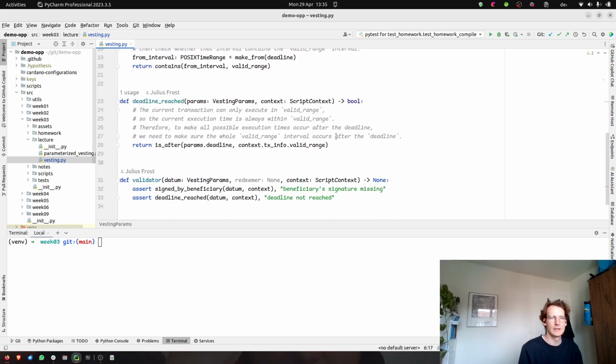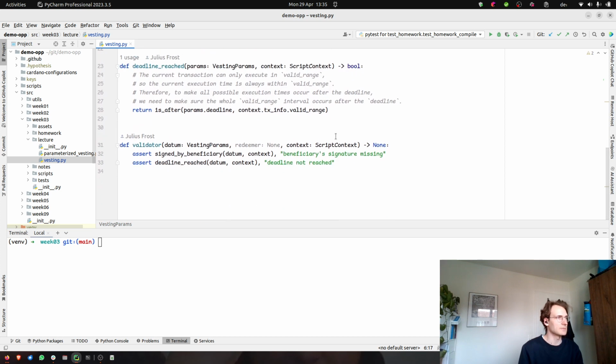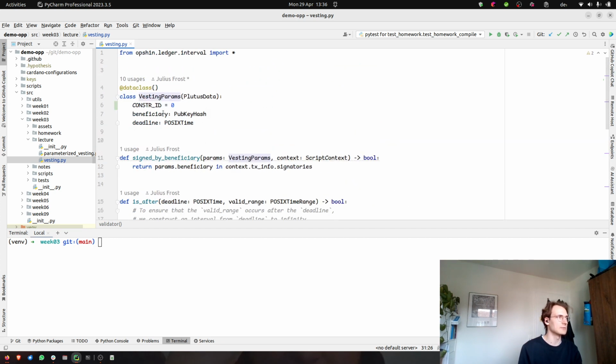So then we have some definitions, and now we have the validator. Here we see more specifically what I mean when I say the datum is the state of a smart contract. We use the first parameter to the validator, and the type is vesting params, that's what we just defined.